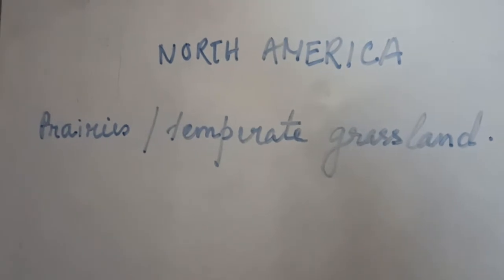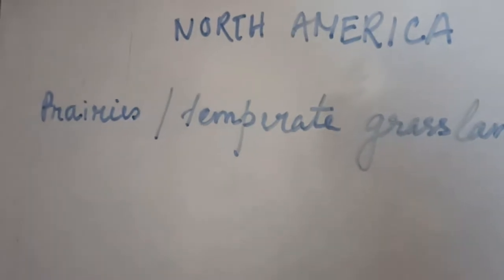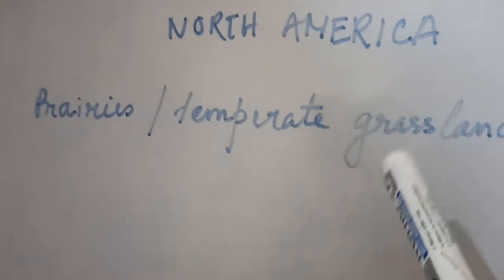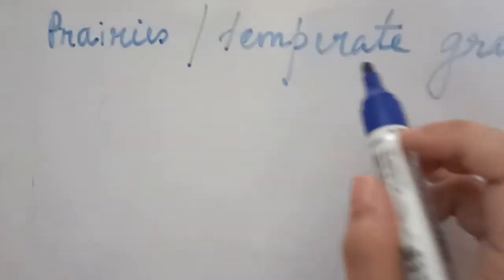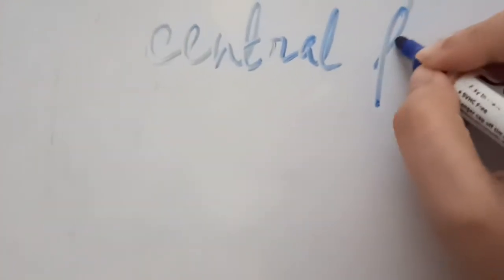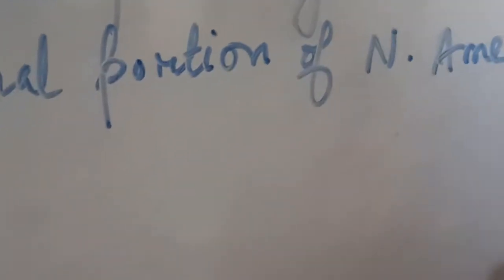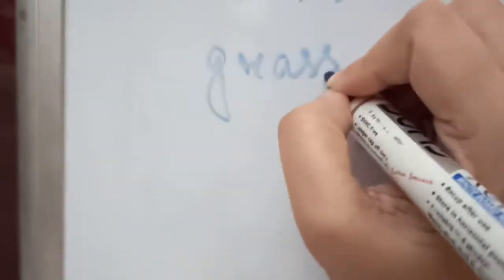So in this video I'm going to continue with the natural vegetations of North America. In the last video I explained about the mixed forest and taiga. In this video I'm going to explain about the prairie and the temperate grassland first. The prairie grassland and the temperate grassland is found in the central portion of North America, where only grasses are grown.